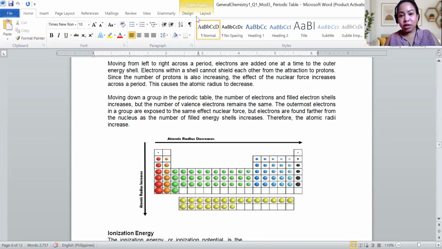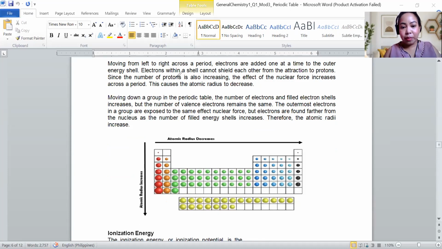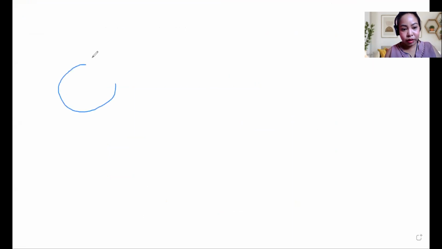That is because, say for example, let's use the whiteboard. Take an atom with a small nucleus. The electrons there are free to move, so the electron cloud is small. Next, you add a proton and your nucleus gets bigger. Did you add an orbit, did you add a period? No. So the electron you add goes into the same orbit.